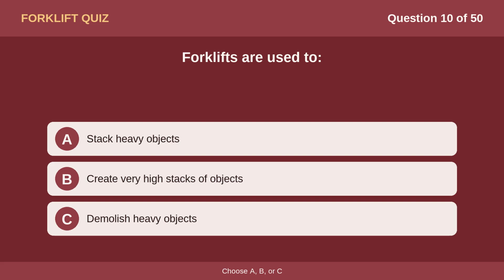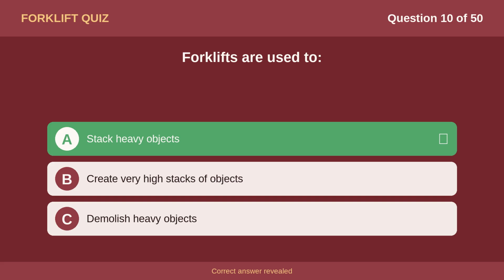Question 10. Forklifts are used to Option A, stack heavy objects. Option B, create very high stacks of objects. Option C, demolish heavy objects. The correct answer is A, stack heavy objects.